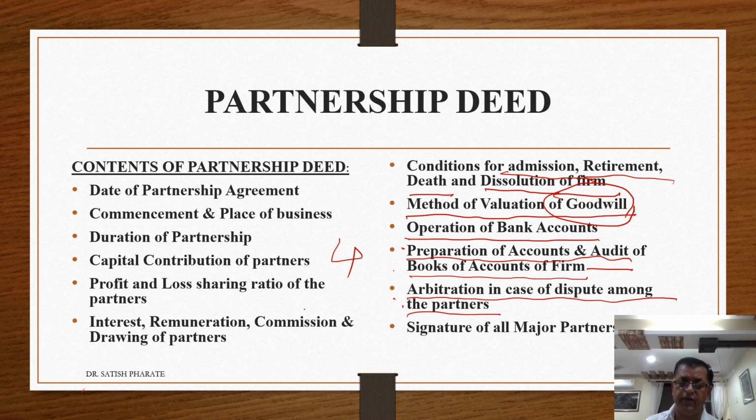Generally, they are appointed as per the Indian Arbitration Act 1996. If there is a dispute among the partners, the matter may be referred to a single arbitrator, two arbitrators, or a bench of arbitrators, and their judgment will be binding on the partnership firm.